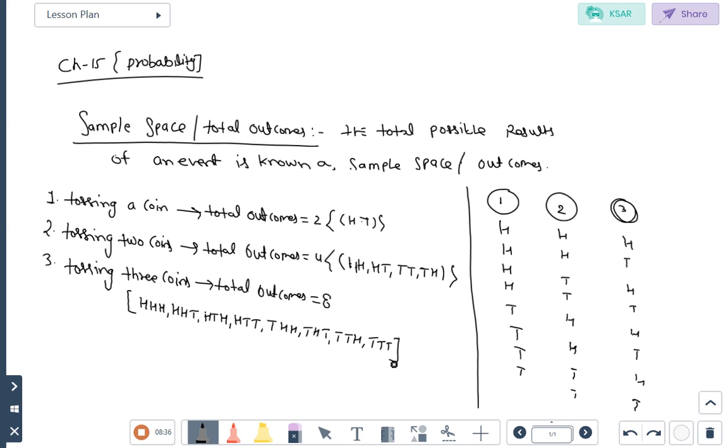So students, if we are tossing a single coin, total number of outcomes is 2. If we are tossing 2 coins, total number of outcomes is 4. If we are tossing 3 coins, total number of outcomes is 8.